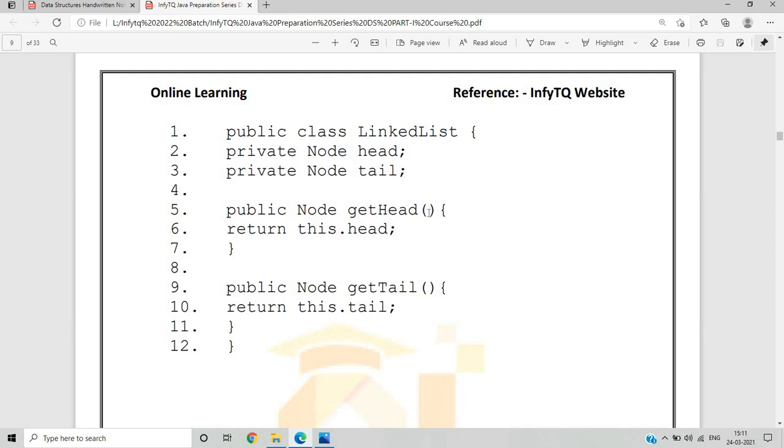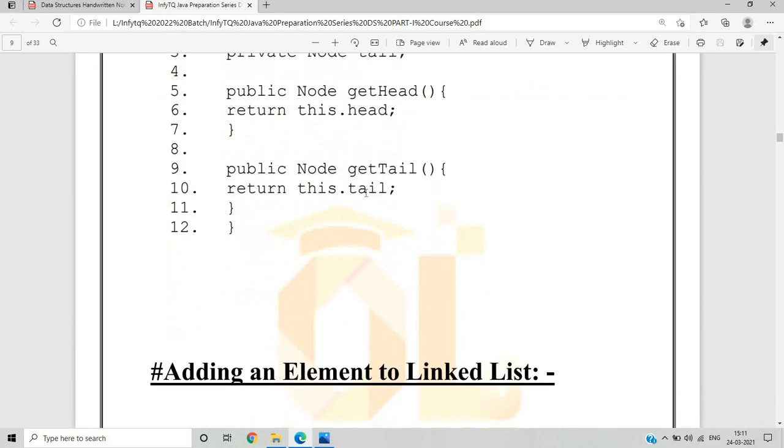And what is getHead? getHead gets the value of head, which is written for getHead. And what do we mean by public Node getTail? getTail is basically used to return the tail value.